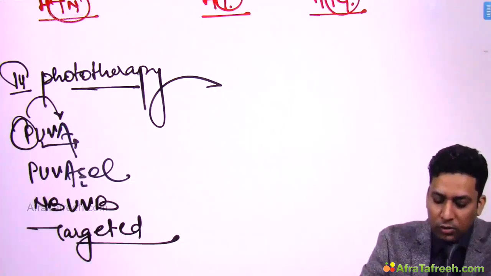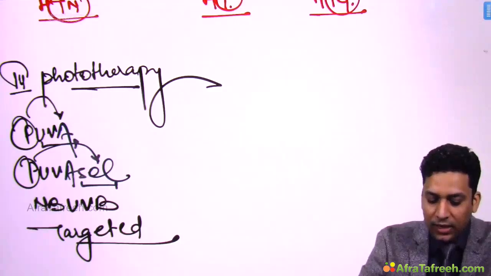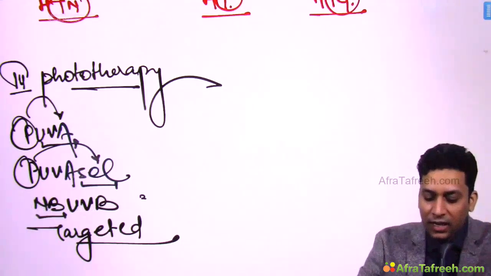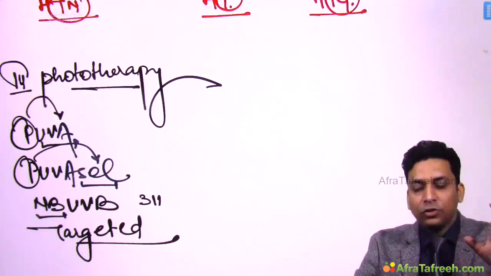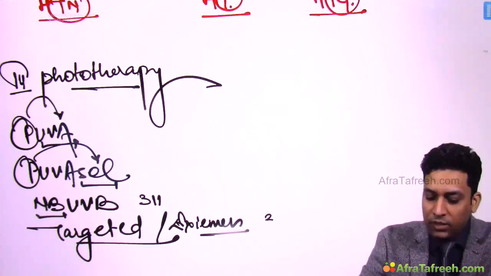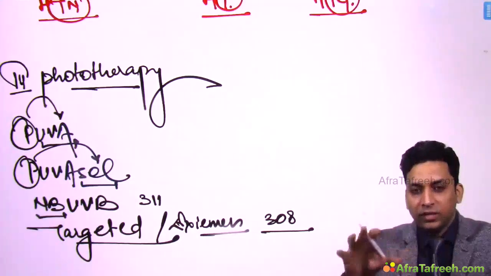Here PUVA-SOL, SOL stands for sunlight, that is solar energy, so psoralen followed by sunlight. NB-UVB, that is narrow band UVB phototherapy, so very narrow wavelength of UVB light, that is 311 nanometer. And targeted phototherapy, where we use excimer lasers which emit light in wavelength of 308 nanometers. So these are various forms of phototherapy which can be used here also.